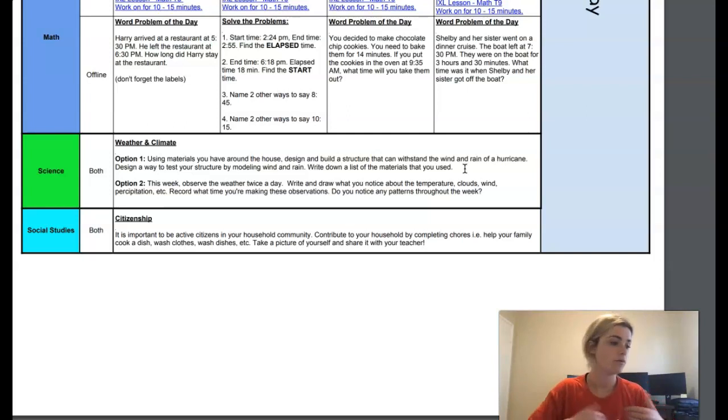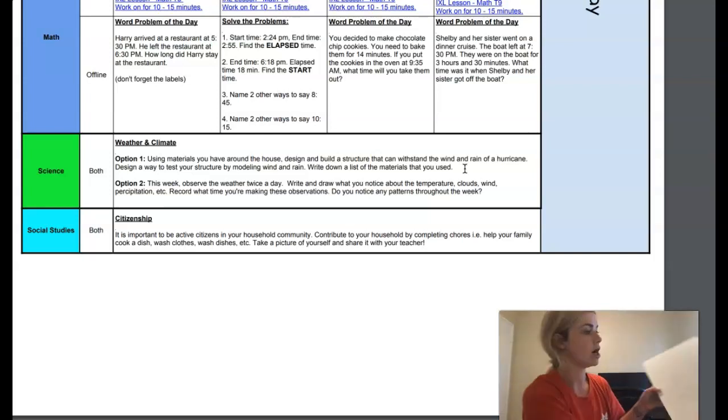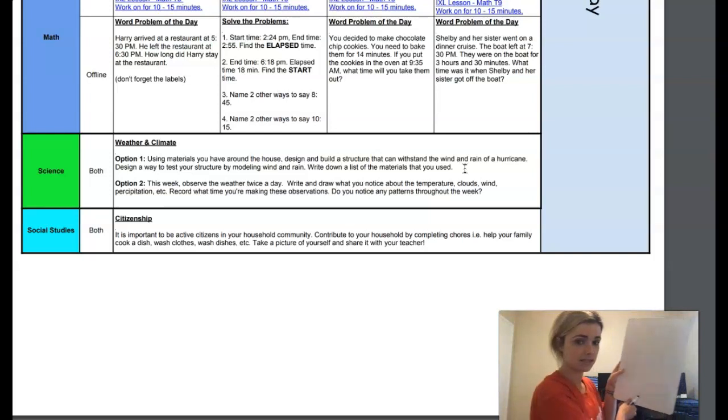So, third grade, if I were to do this and I were to pick 2 times throughout the day, I want to be consistent on those 2 times that I pick. And the reason is, if one day I pick 8 o'clock in the morning and 2 o'clock, and then I go noon and 8 o'clock, the weather is going to be very different, okay? So I'm going to draw a way that you guys can represent this, okay?